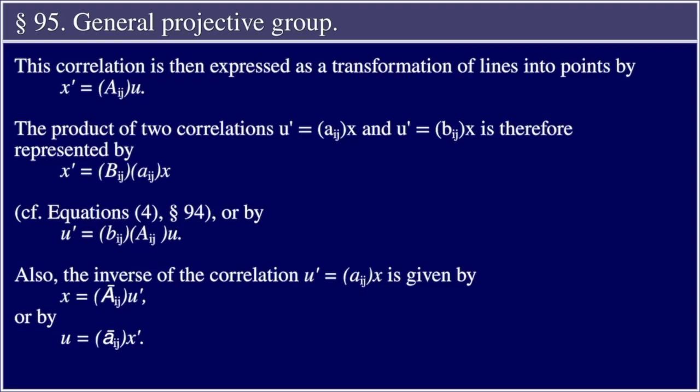Also, the inverse of the correlation u prime equal the matrix A sub ij times x is given by x equal the matrix A bar sub ij times u prime, or by u equal the matrix A bar sub ij times x prime.